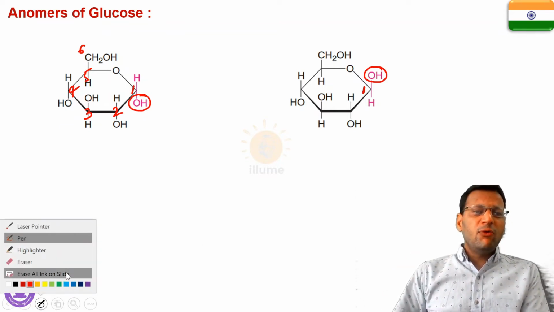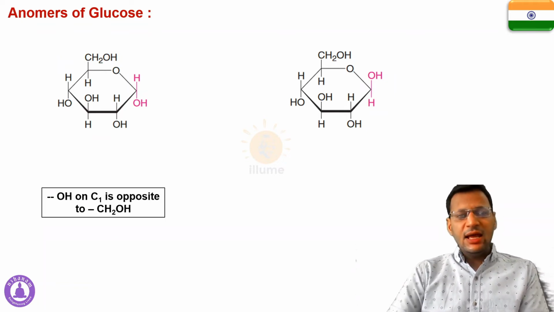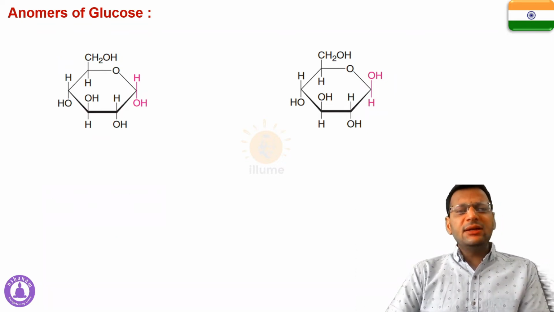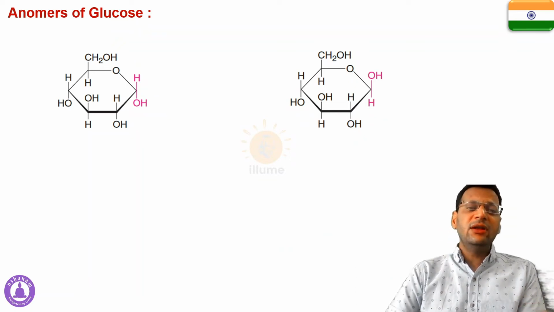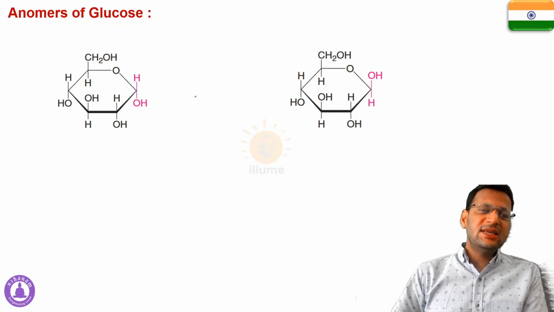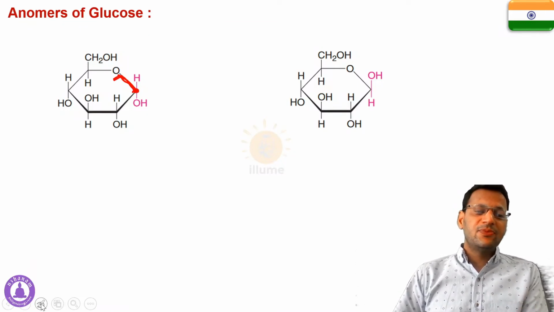Now first of all, what is an anomeric carbon? The anomeric carbon, which is responsible for the formation of anomers, is the one which is attached to the functional group. In this case, this is the functional group and it is attached to this carbon. So this is the anomeric carbon. In the case of glucose, the first carbon is the anomeric carbon.